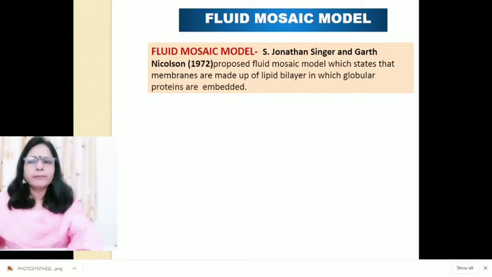bilayer of lipids. And the lipid bilayer was just like previous models, but proteins as globular entities embedded in the layer instead of continuous layer of protein.